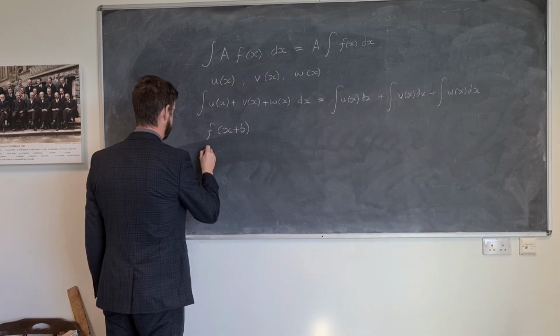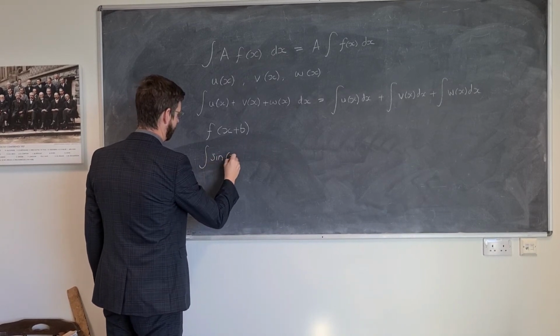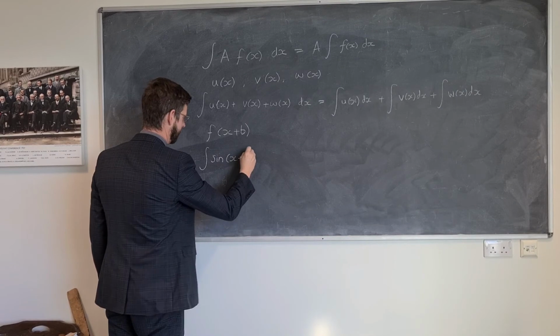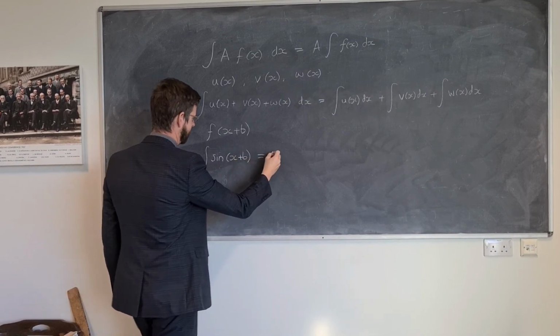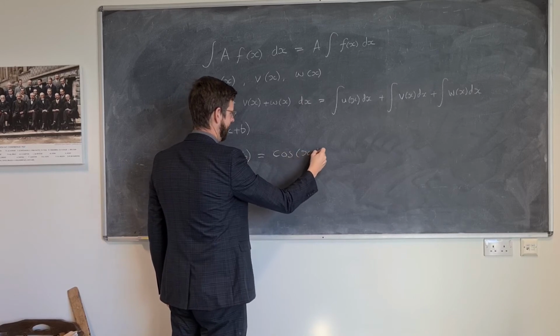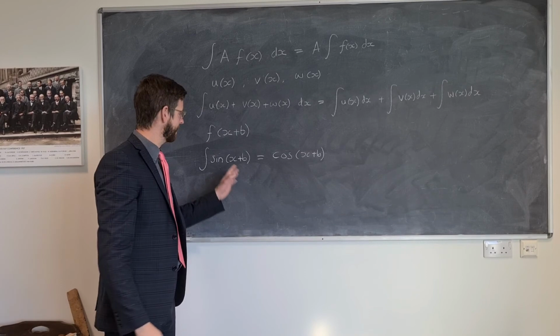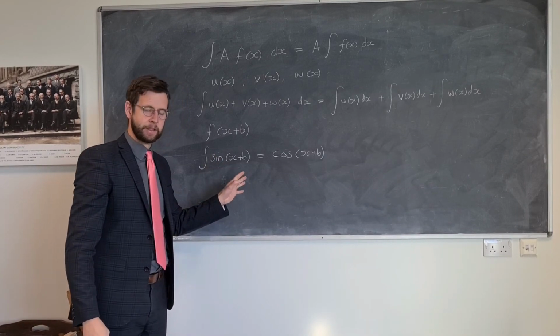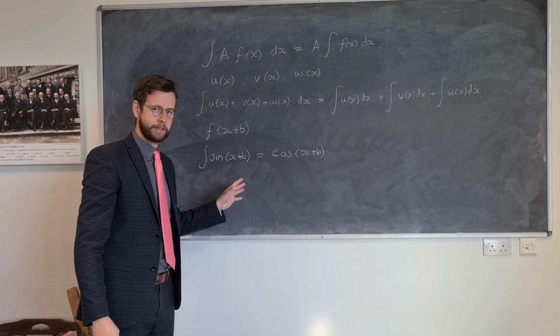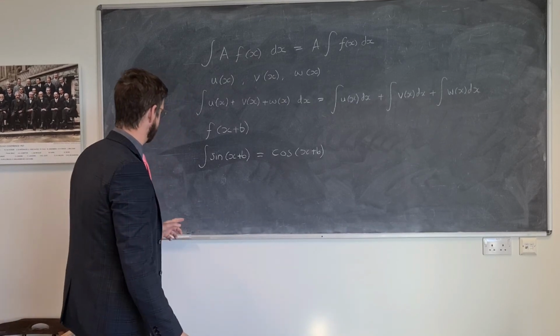Well, if we integrate, for example, sine of x plus b, then we get minus cos of x plus b. Golden rule number 3, that adding something to x doesn't change anything within the standard procedure of the integration.